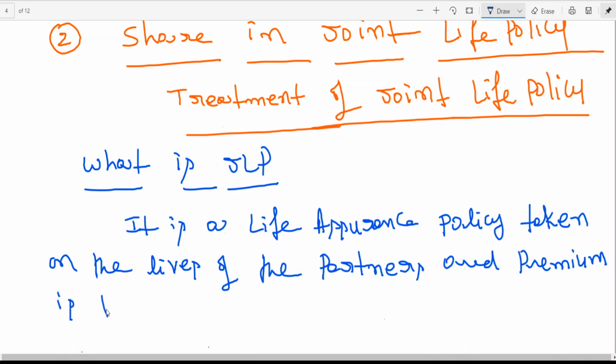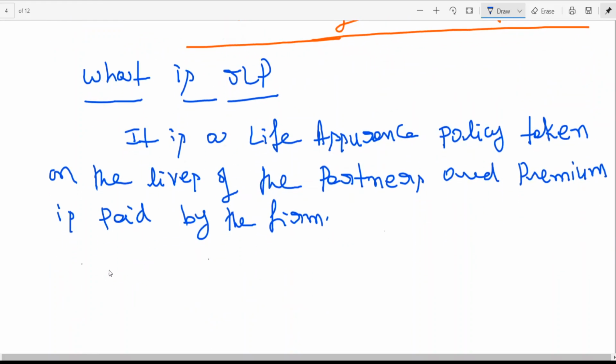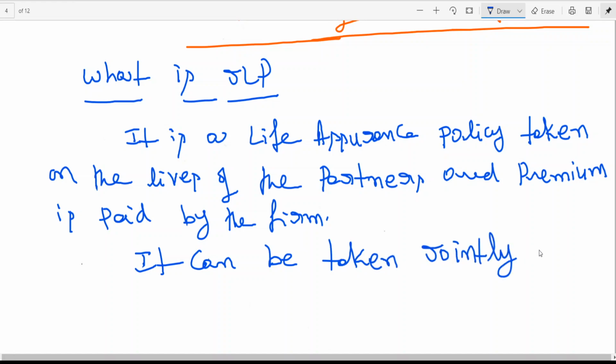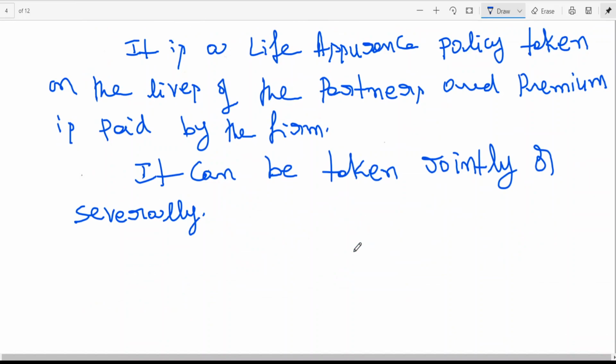And premium is paid by the firm. Next, this policy can be taken jointly or severally.